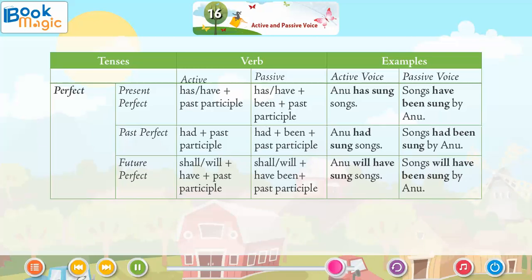Future perfect. Shall or will plus have plus past participle. Shall or will plus have been plus past participle. Anu will have sung songs. Songs will have been sung by Anu.